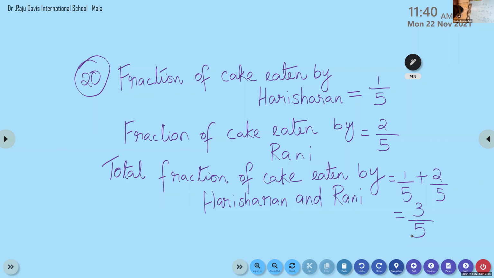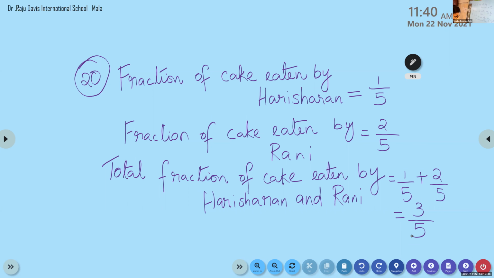So children, here is the total fraction of cake eaten by Hari, Sharan and Rani. Now we can read the last sentence of the question. How much cake is left? What do we have to do? Subtract. Subtract from where? From the whole. Very good.